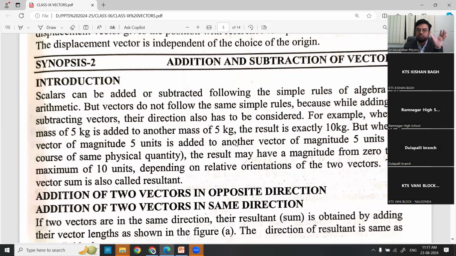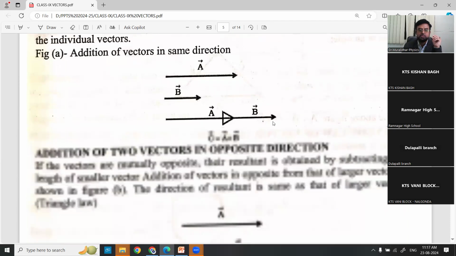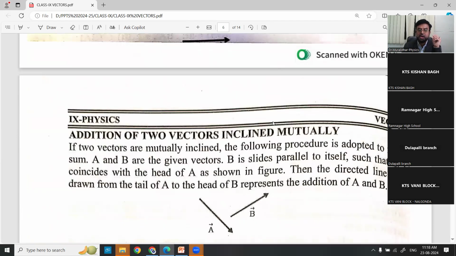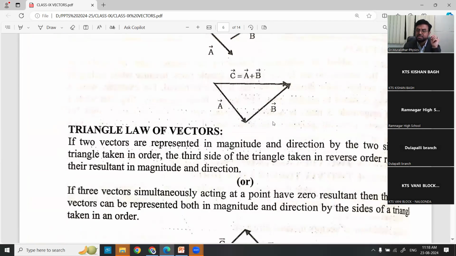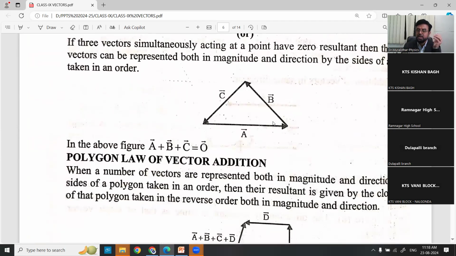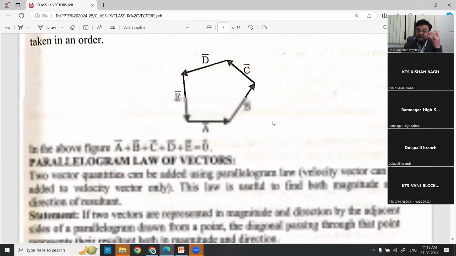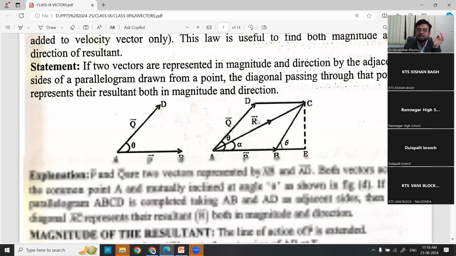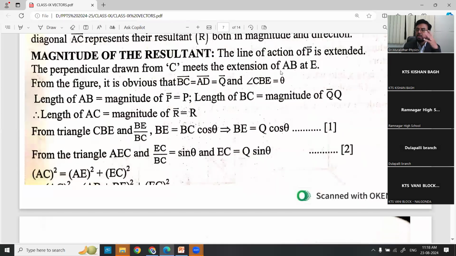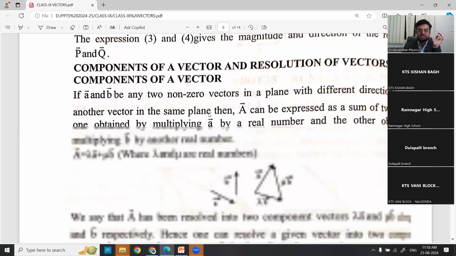Till now, we have done up to the first synopsis. When you go to the second synopsis, we get addition and subtraction of vectors, which we'll discuss in the next class: how to add and subtract vectors. In that, we come across the triangle law, polygon law, and parallelogram law, the three laws for addition and subtraction of vectors.